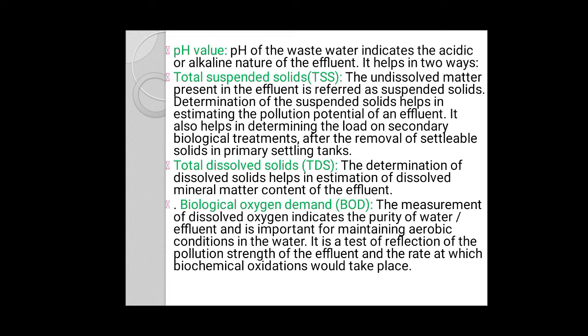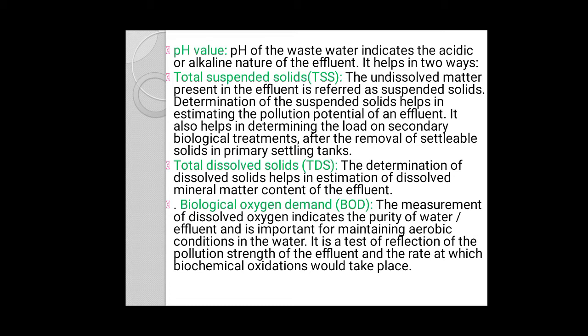Next one is the total solids present in water. Undissolved matter present in sewage is referred to as suspended solids. Determining the suspended solids helps in estimating the pollution potential of the effluent.